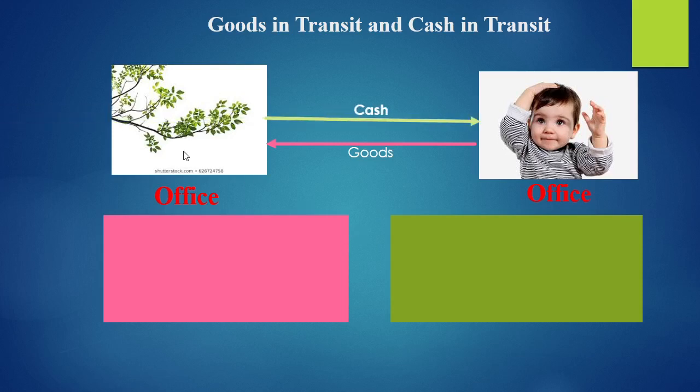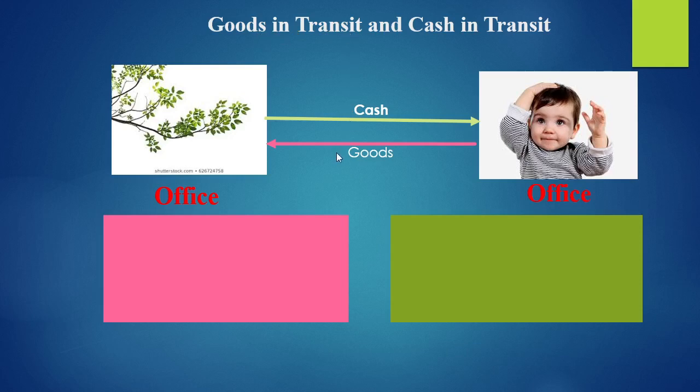Again, the branch office has to send the cash to the head office, and this cash sent by the branch office may not reach the head office on the same day. It may take time. So cash during its transportation is considered as cash in transit. It's not in the branch office and it's not in the head office; it's neither in the head office nor in the branch office, it's in transportation.